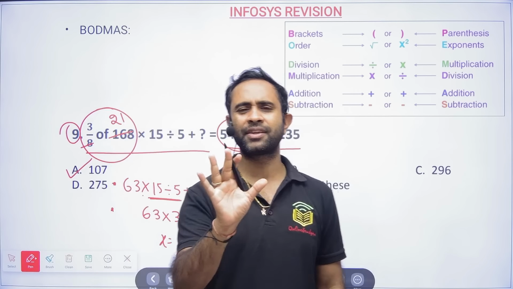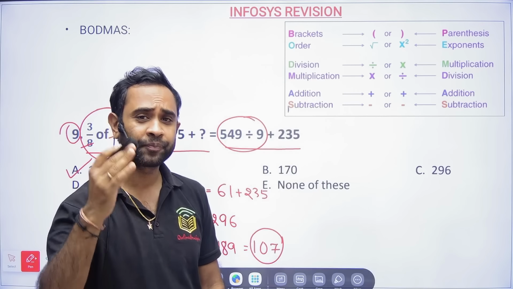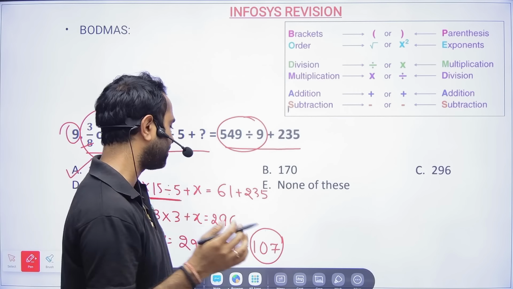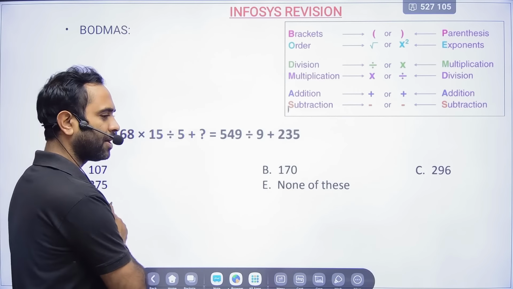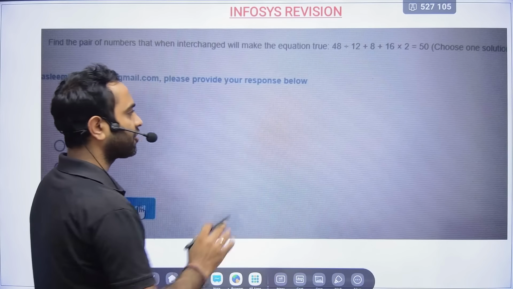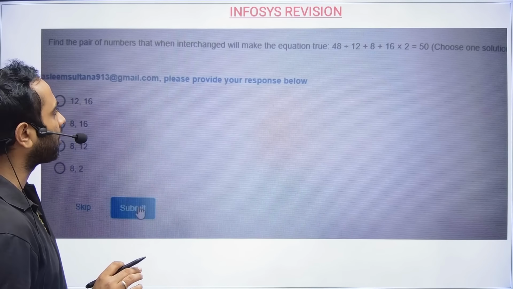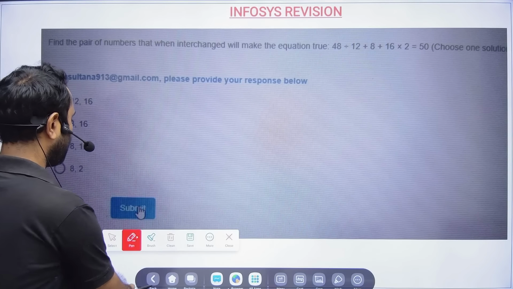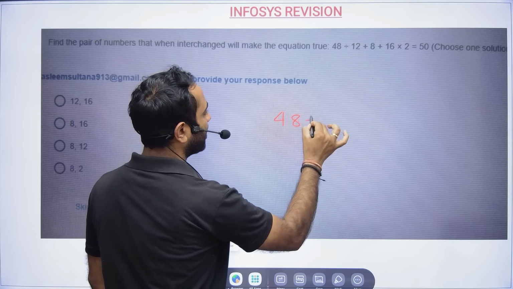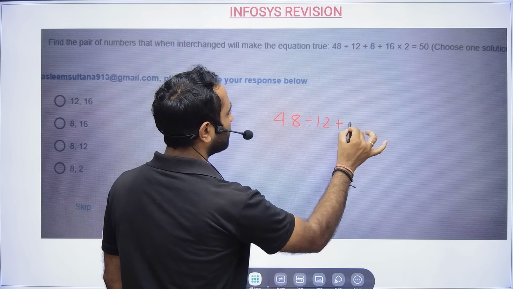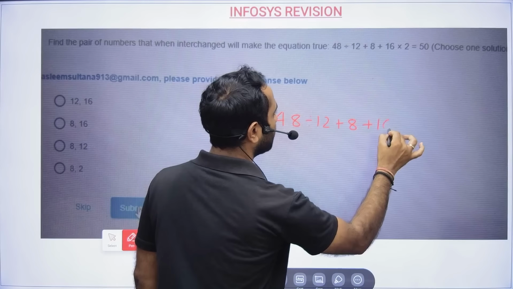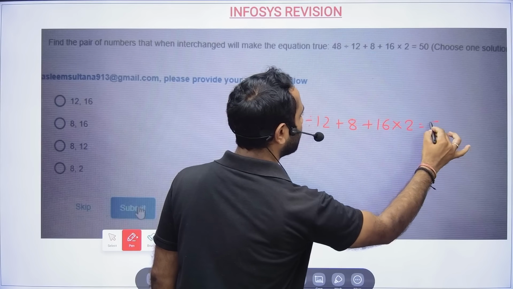So BODMAS, just follow that particular order: bracket, order, division, multiplication, addition and subtraction, and then you will be able to solve the question. Now one of the questions which has been asked in Infosys on BODMAS, we will try to solve it, which will give you a clear idea. 48 divided by 12 plus 8 plus 16 into 2 is equal to 50.